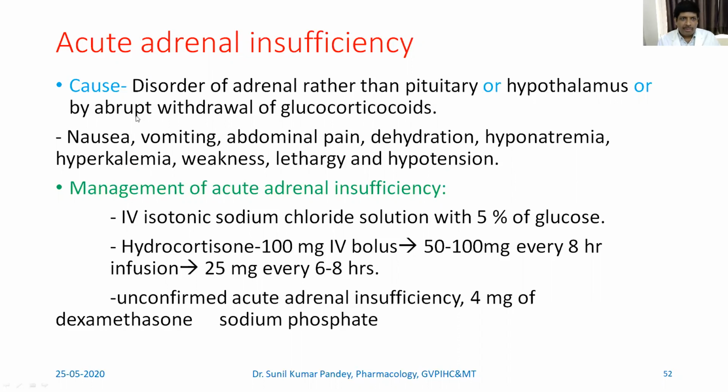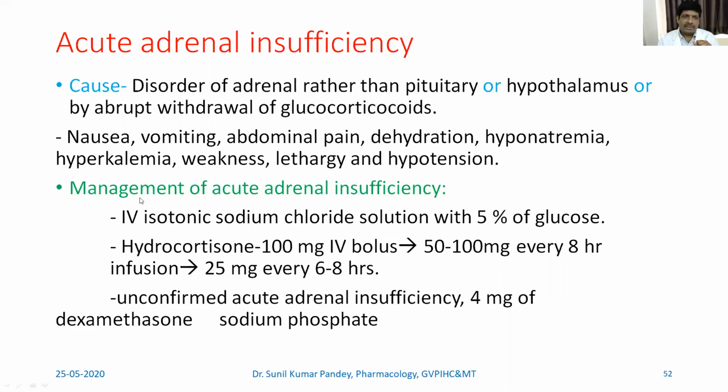Or it can happen because of abrupt withdrawal of glucocorticoid. So acute adrenal insufficiency can occur in two ways. The first is a disorder of the adrenal gland, or when you abruptly withdraw the glucocorticoid if the person is already on treatment with the glucocorticoid. In that case, acute adrenal insufficiency may occur, and that can be manifested by nausea, vomiting, abdominal pain, dehydration, hyponatremia, hyperkalemia, weakness, lethargy, and hypotension. If you analyze each adverse effect, you can see that there is a strong relation with the pharmacological action of corticosteroid.